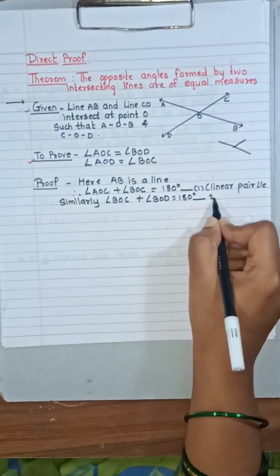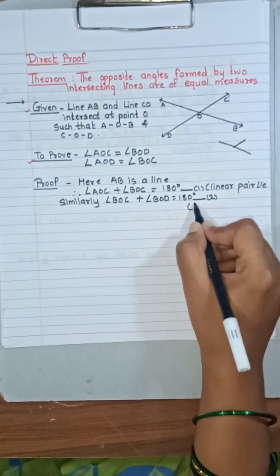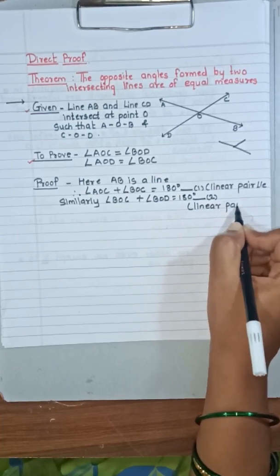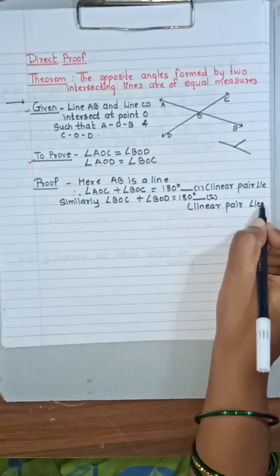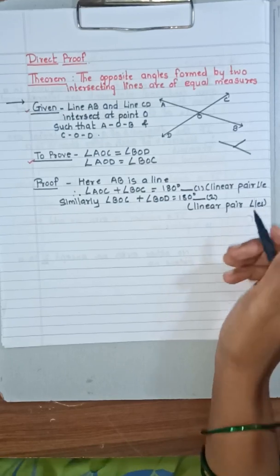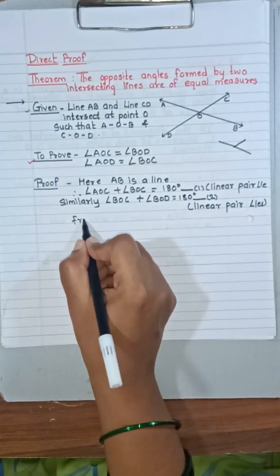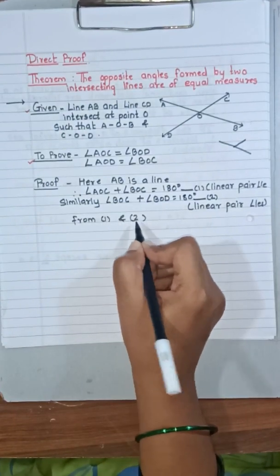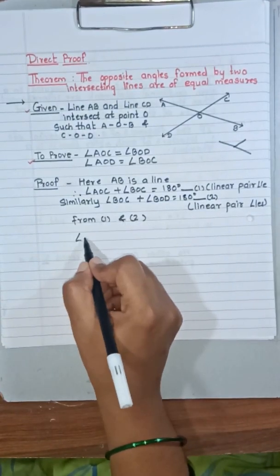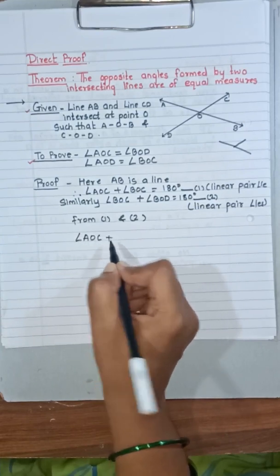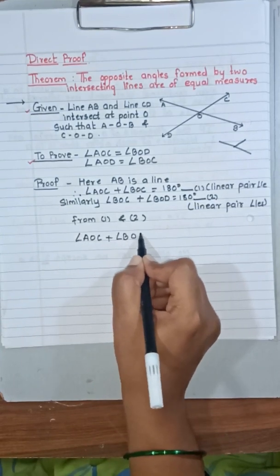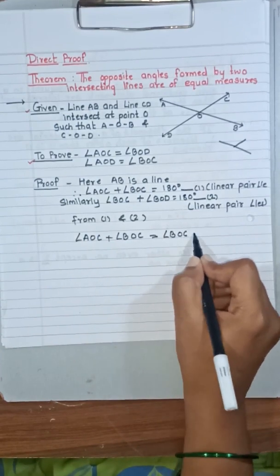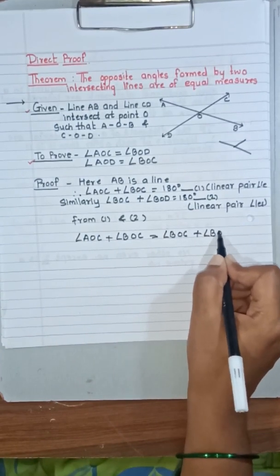Equation 2, these are also linear pair angles. Now from equations 1 and 2 you get angle AOC plus angle BOC is equal to angle BOC plus angle BOD.